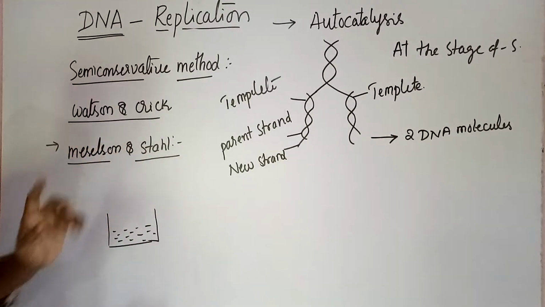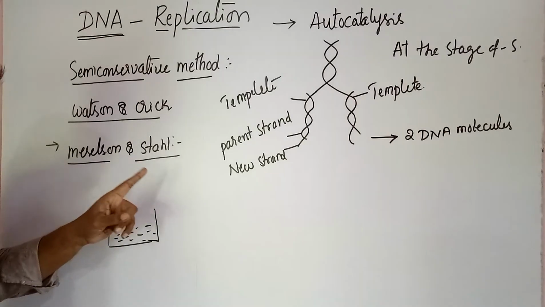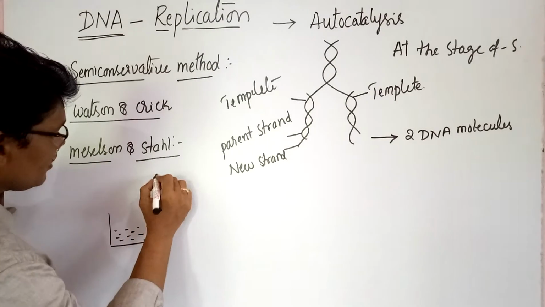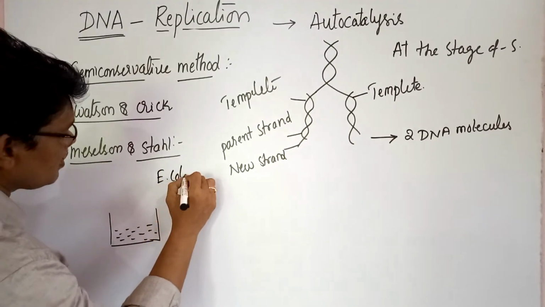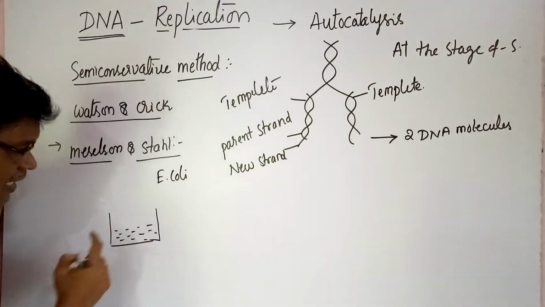According to the Meselson and Stahl experiment, E. coli was grown in a culture medium.